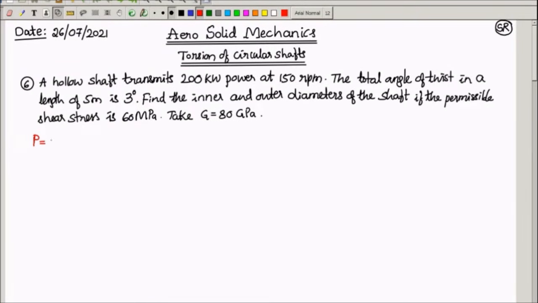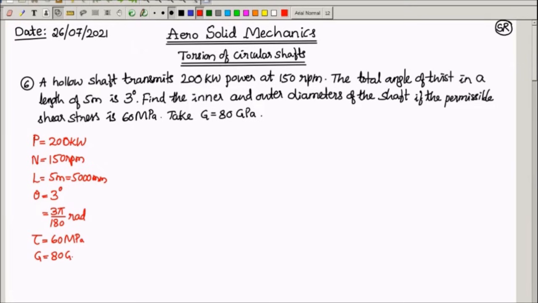Power P is 200 kilowatt and speed is 150 rpm. Length of the shaft is 5 meter. Angle of twist is limited to 3 degree, which is 3 pi by 180 radian. Shear stress is 60 megapascal and G is 80 gigapascal. This is the given data.